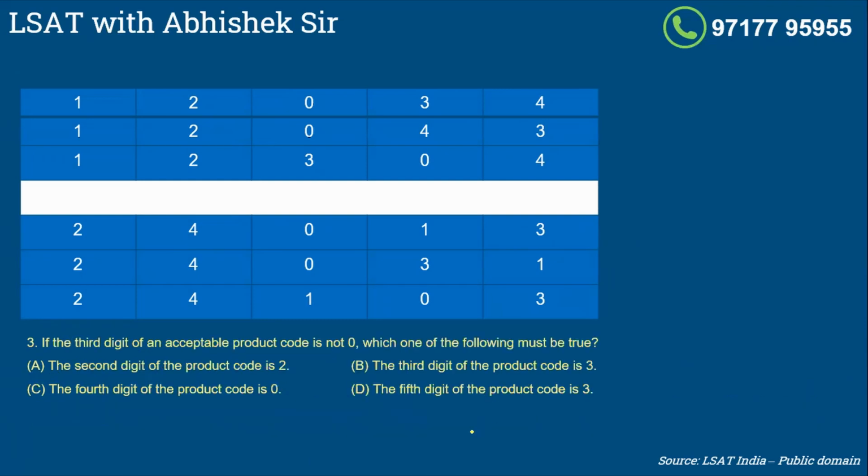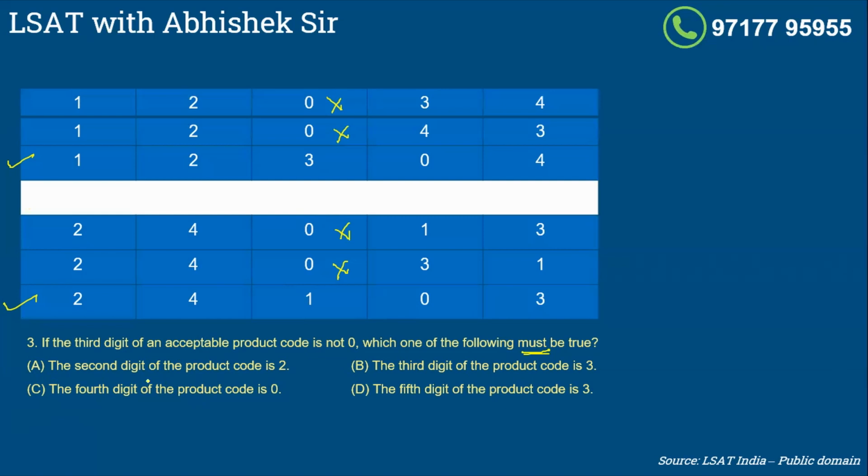Third. If the third digit of an acceptable product code is not 0, so you're not talking about this, this, or this. So there are two cases that you might be talking of, this and this. If the third digit of an acceptable product code is not 0, which of the following must be true? Again, the importance is on the words must be, which means of the two cases remaining, it has to be true in both the cases.